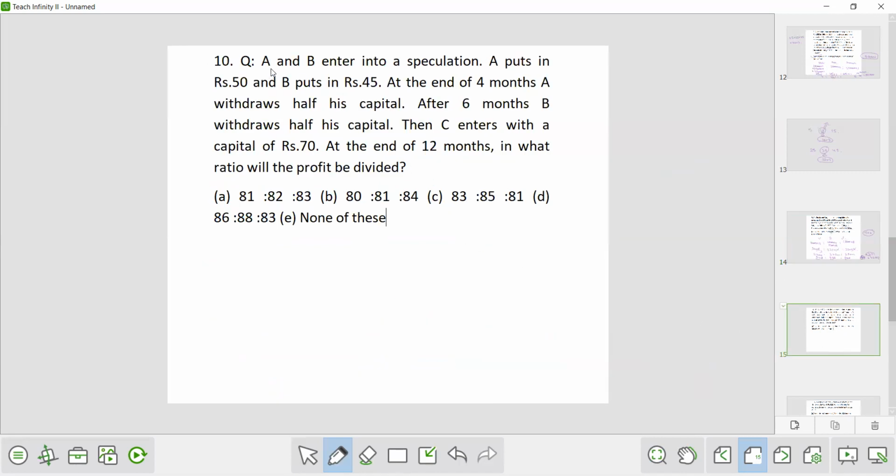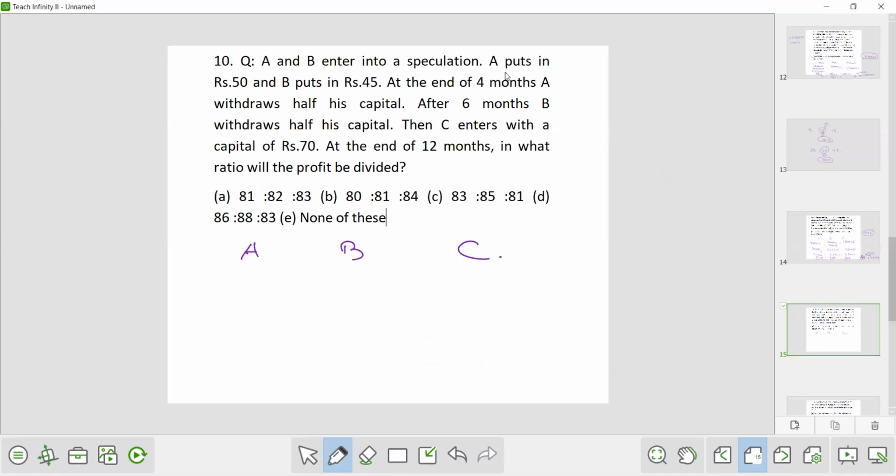Now the next question. A and B enter into a speculation. A puts in rupees 50 and B puts in rupees 45. At the end of 4 months, A withdraw half his capital. After 6 months, B withdraw half his capital. Then C enters with a capital of 70. At the end of 12 months, in what ratio will the profit be divided? Okay, so here is A, here is B, and here is C.